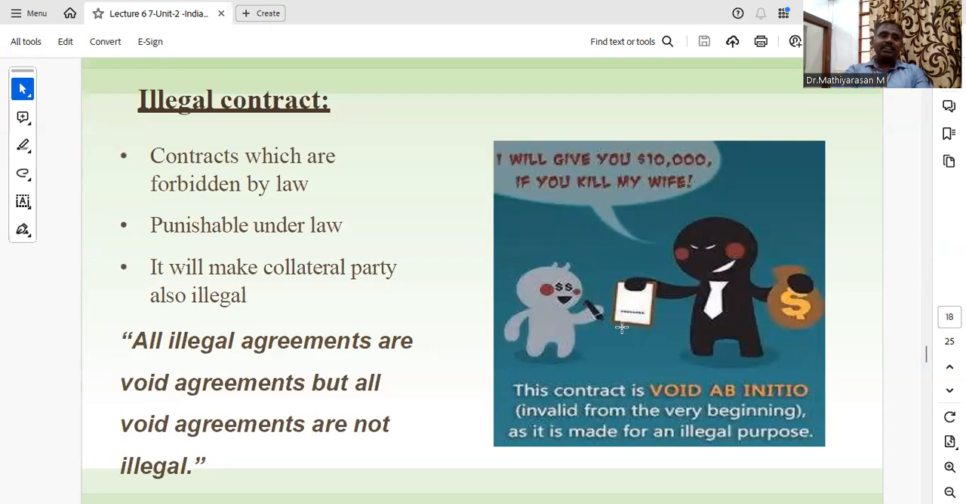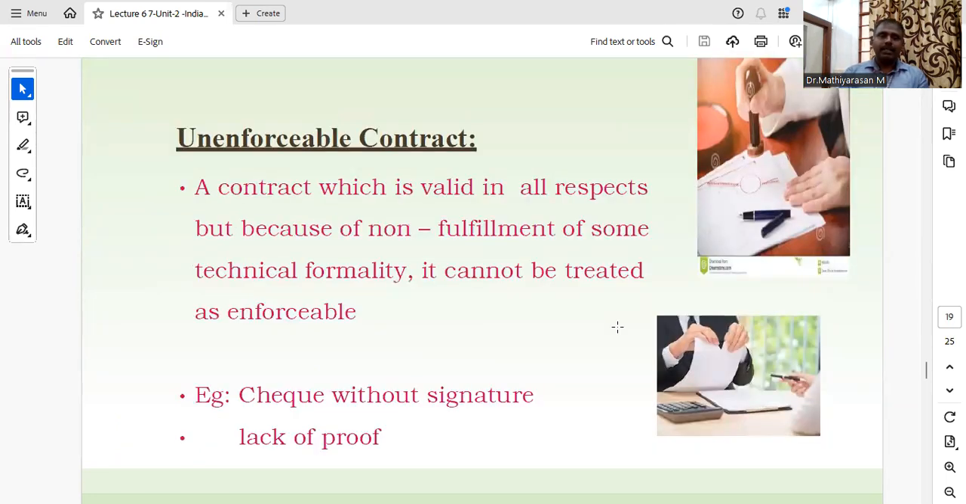Next one, illegal contract. Contracts which are forbidden by law are called illegal contracts. It is punishable under law. It will make the collateral party also illegal. All illegal agreements are void agreements, but all void agreements are not illegal. Unenforceable contract. A contract which is valid in all respects, but because of non-fulfillment of some technical formality, cannot be treated as enforceable. For example, a check without signature, the lack of proof.